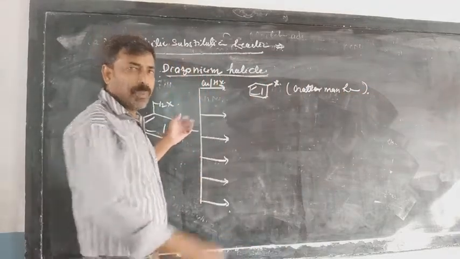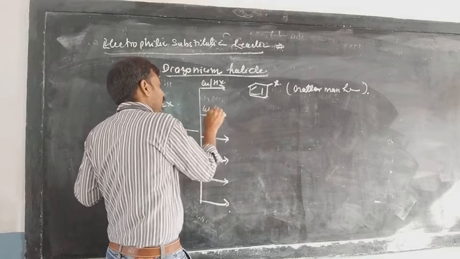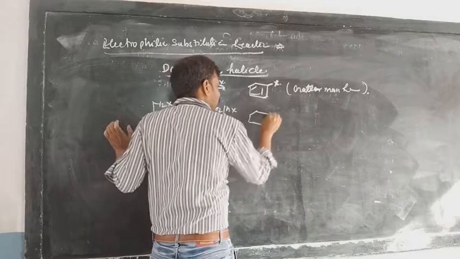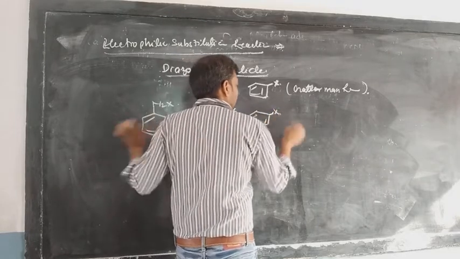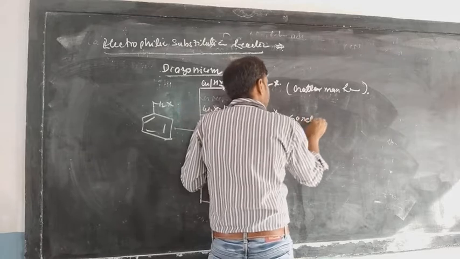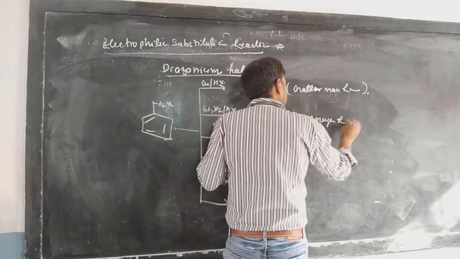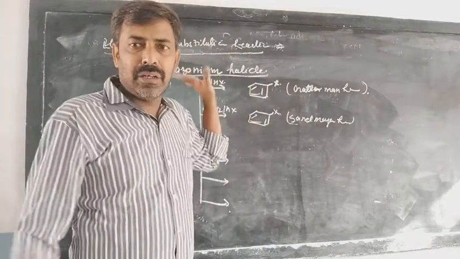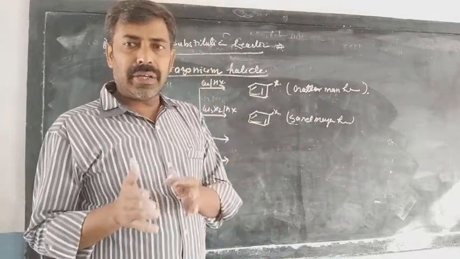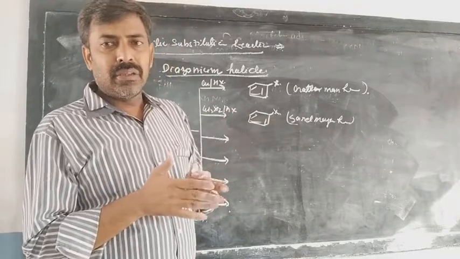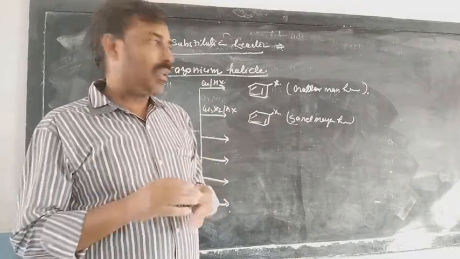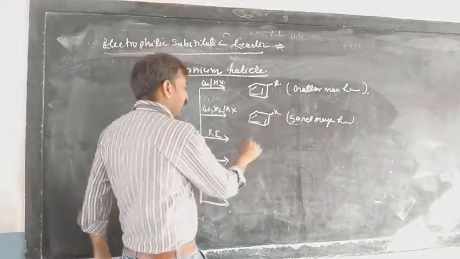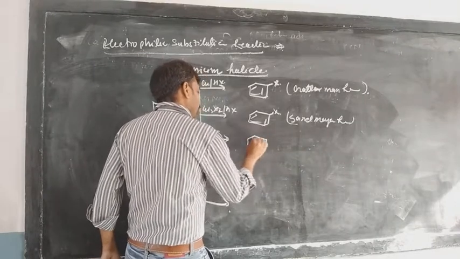In the next case, if it is treated with CuX, the cuprous halide, along with the haloacid, the same product will be obtained, and the reaction will be called the Sandmeyer reaction. So this one is the Sandmeyer reaction, the previous one was the Gattermann reaction, and the Sandmeyer reaction has a better yield than the Gattermann reaction, so it is considered the better reaction. But if you treat it with potassium iodide, it will give iodobenzene.